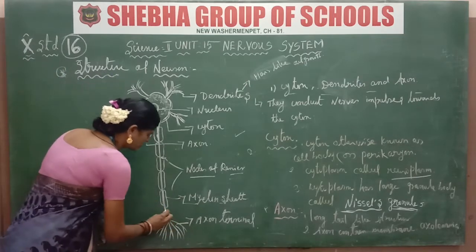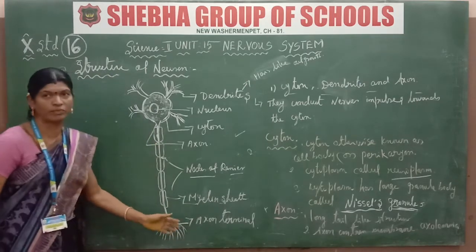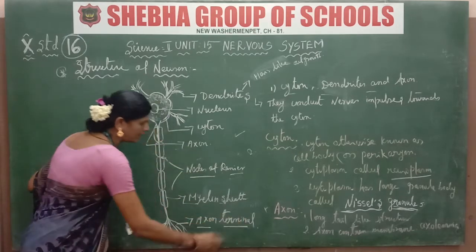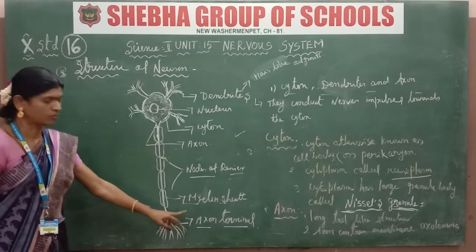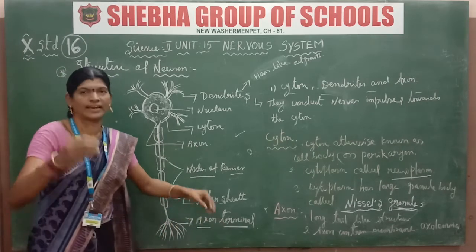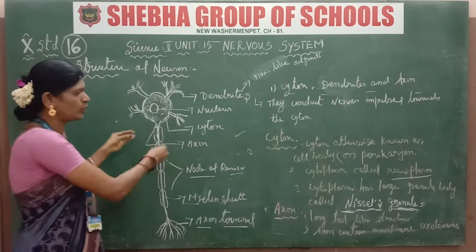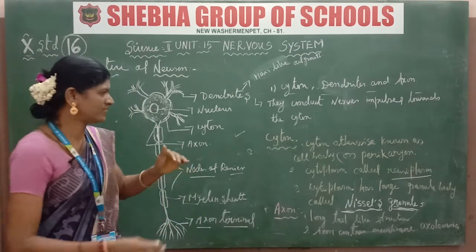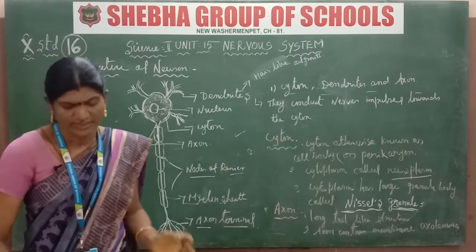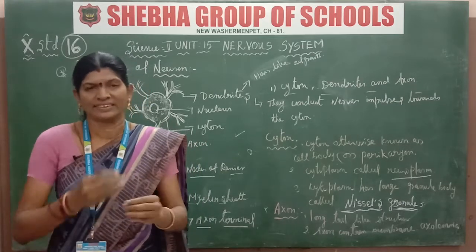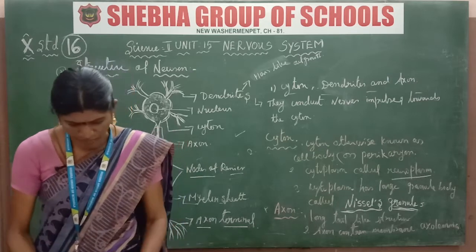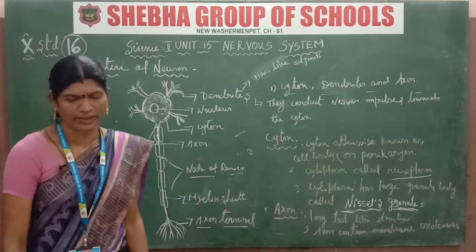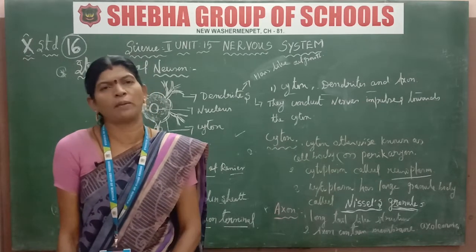Next, lastly, the electrical impulses will be conducted to the last stage, the axon terminal. That is called the branched axon terminal. The electrical impulses are passed from the neuron. It's clear. Next one is the synapse. The synapse is the junction between the synaptic knobs, a thread-like structure of the neurons, and the next synaptic region.